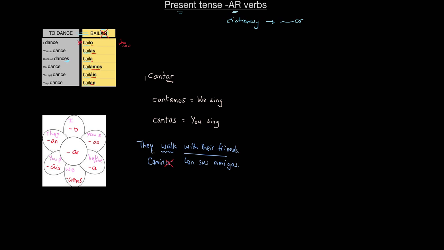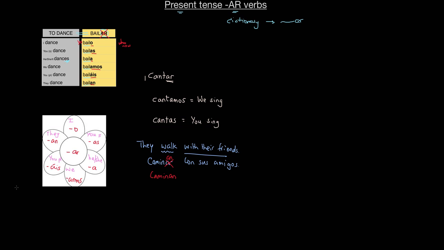We want to say they walk with their friends. So we're going to keep this camin, get rid of the AR, and now I need the they form, which is AN. So I'm going to say caminan con sus amigos. So the resulting sentence will be caminan con sus amigos.